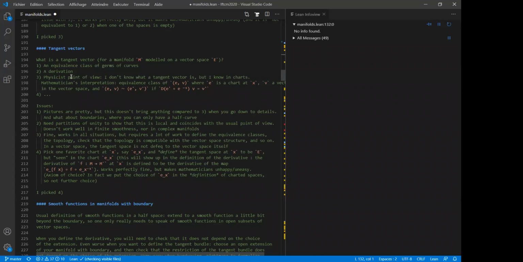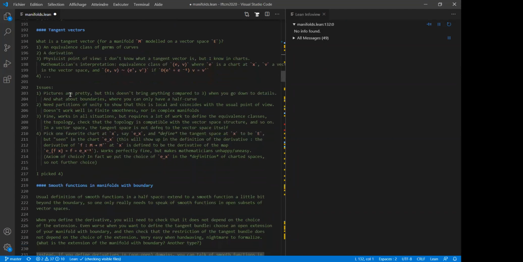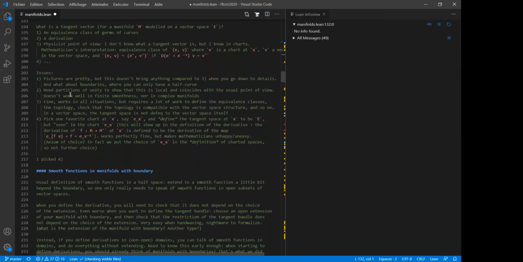The third point of view seems nice, no problem with definitions. It's maybe a little bit heavy to formalize, because when I define these equivalence classes, I need to define a vector space, which is a space of equivalence classes. Of course, it's isomorphic to any one of the tangent spaces. If you just take one chart, you get one space, and all the other ones will be equivalent to exactly one vector in the first chart.